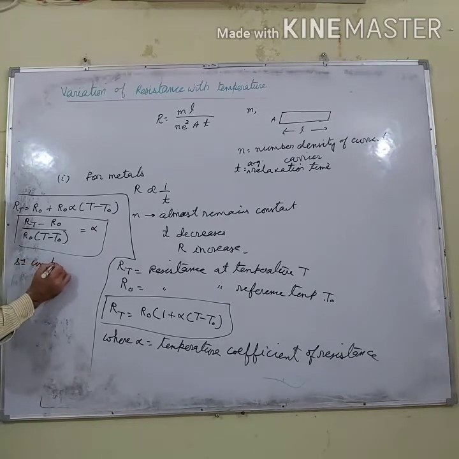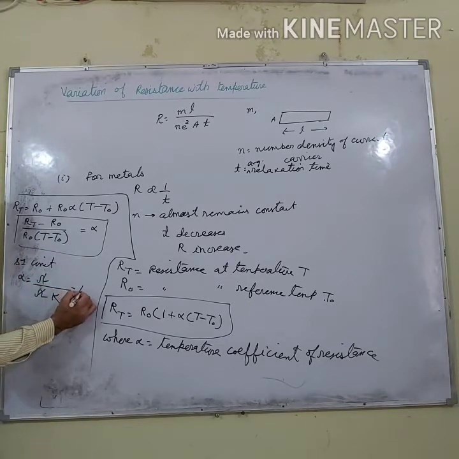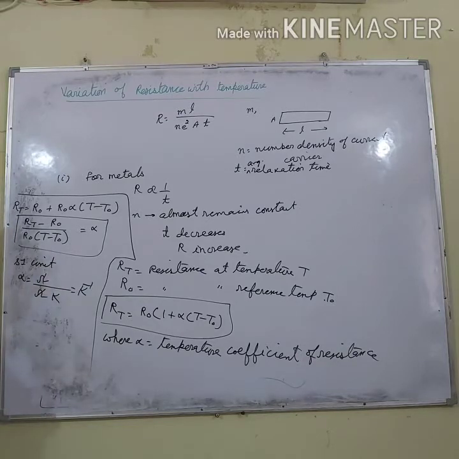Now can you tell me its SI unit? Let me tell you how you can calculate the SI unit of α. R_T is a resistance, so it is in ohm, and R_0 is again in ohm, and the change in temperature is in kelvin. The ohms cancel, so its SI unit is per kelvin. So what does it mean? It means that whenever temperature is increased, resistance will increase in the case of metals.